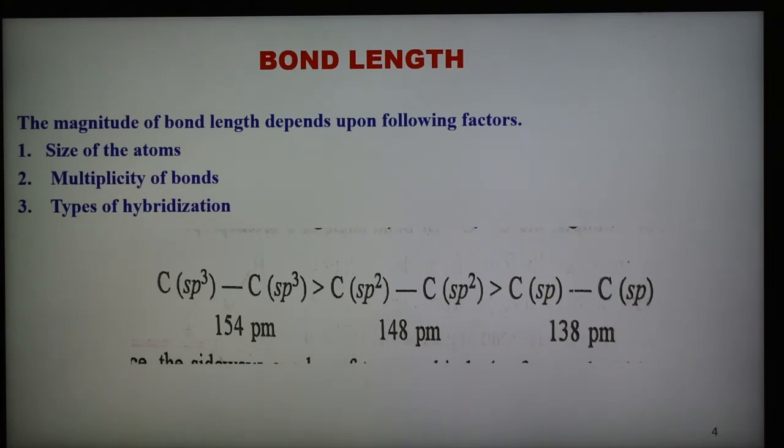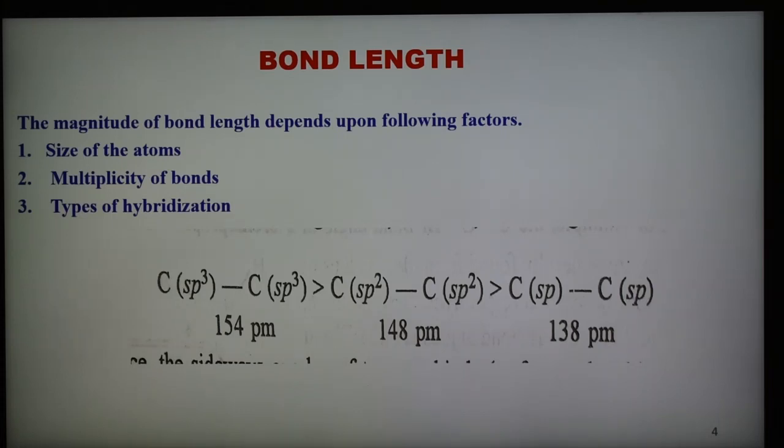Here we can take carbon-fluorine with a distance of 142 picometer, which is less than carbon-chlorine at 177 picometer, which is less than carbon-bromine at 191 picometer, which is less than carbon-iodine at 213 picometer. So it increases in the order that the size increases.